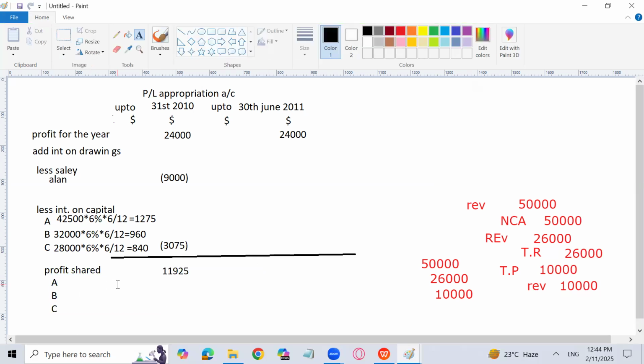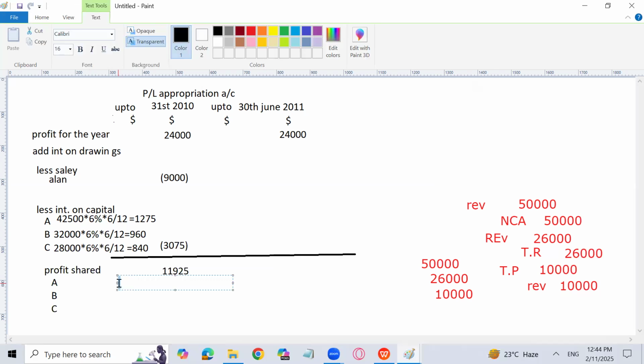And the ratio is 3/6, 2/6, and 1/6. You need to tell me the profit amounts. For A, 5,963. B, 3,975. Okay. And to C, 1,987. Okay. Let me check. You can check it out again. So the ratio is 3/6. This is the ratio.